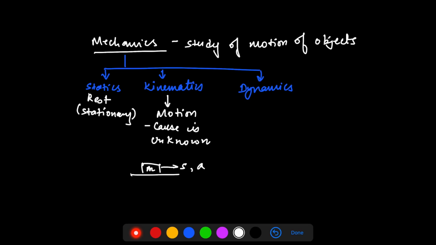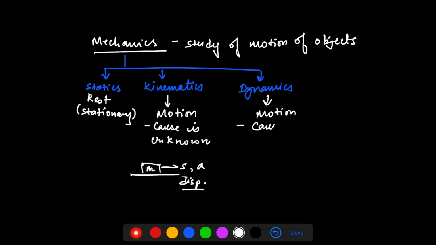I'm just telling you that this object is moving with some particular speed, or this object is moving with some acceleration, or this particle has covered some displacement, or this particle has covered some distance. So I'm telling you basically that this particular object is having some motion parameters which we'll discuss later also, but I'm not telling you what is the reason for those motion parameters.